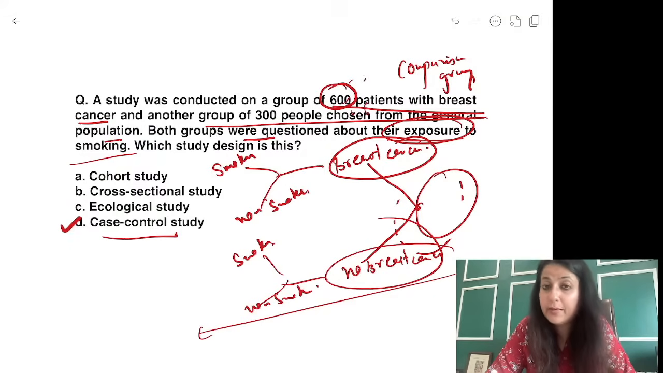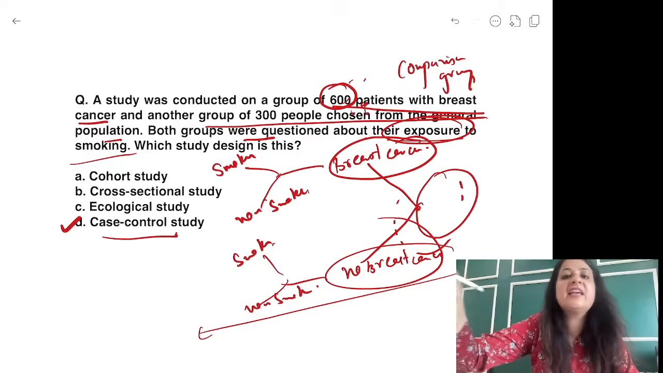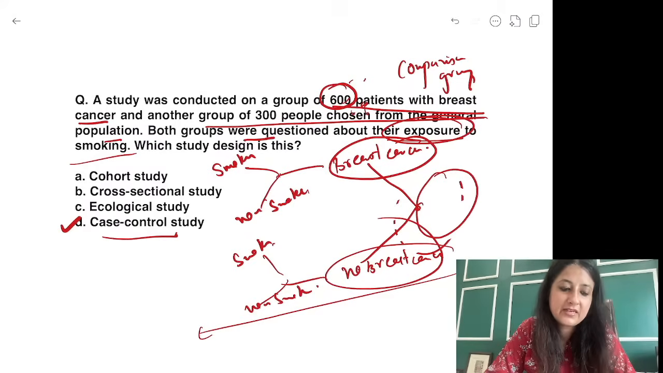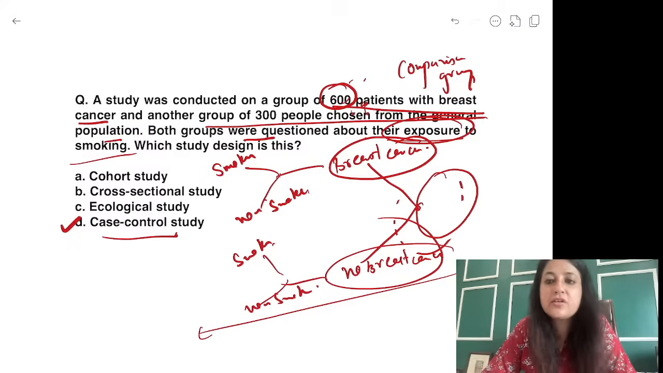Because you have two groups. Okay, in B, cross sectional, I don't divide them into two groups. I have a single group in which I give out a questionnaire. Here you have a group which is divided into breast cancer and no breast cancer. Got it? And cross sectional, you do it at the same point of time. You will not question them about their exposure. The biggest reason why it's not cross sectional is because we don't divide into groups. We have a single group.